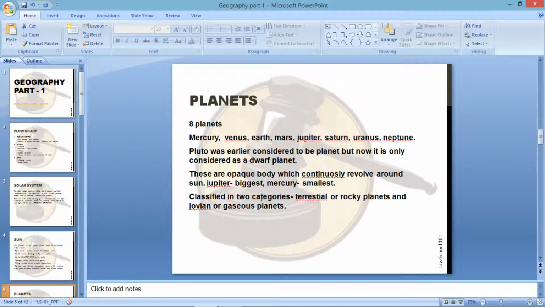I will give some characteristics of the two. The inner planets include Mercury, Venus, Earth and Mars. As I said, they are nearer to the Sun. They are made of dense metallic minerals. They move faster and have a shorter period of revolution.